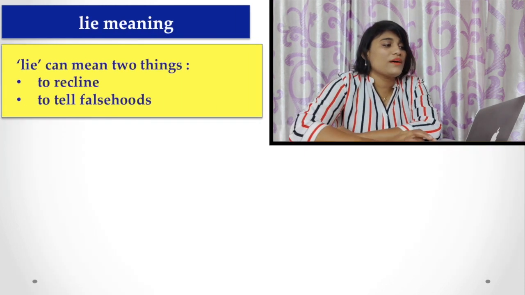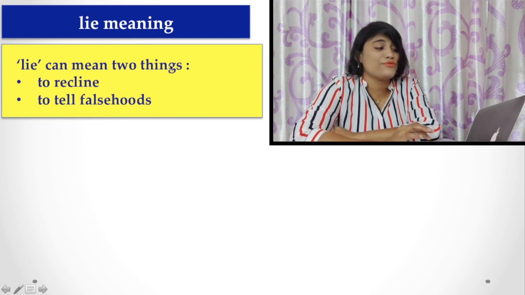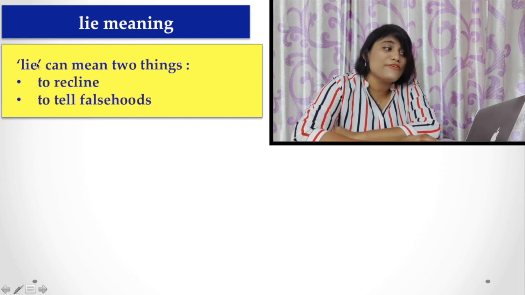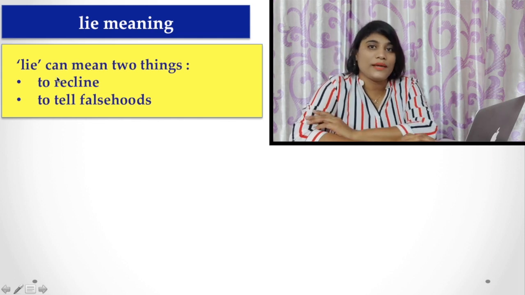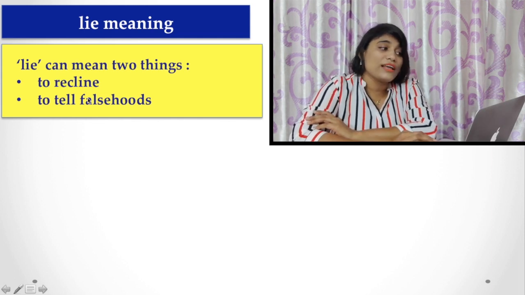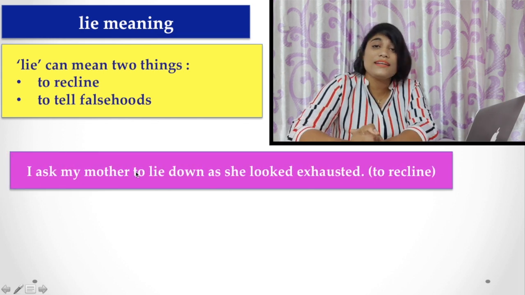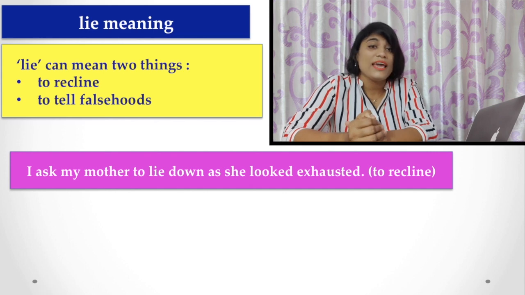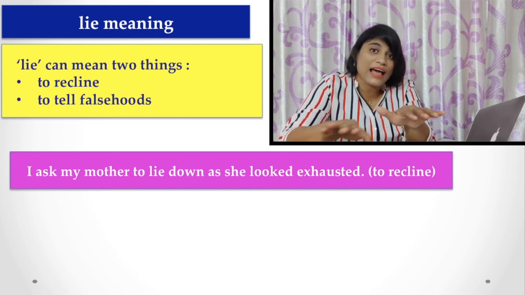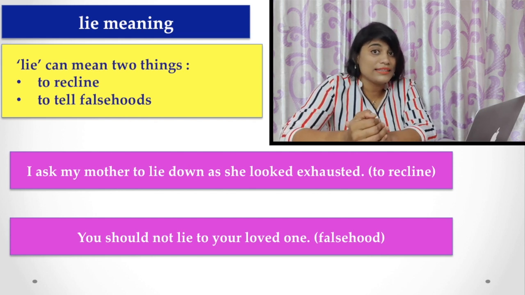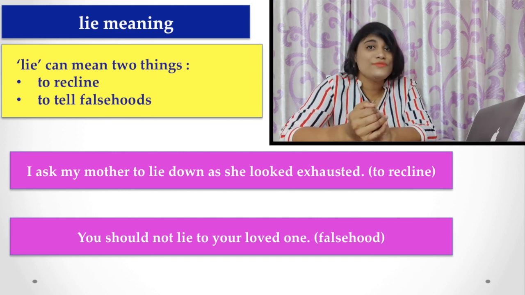Lie means two things: to recline or to tell falsehood. I have told you this verb has two definite, different meanings. Here, I asked my mother to lie down as she looked exhausted. Here, this sentence means to recline. And you should not lie to your loved one. That means you should not tell wrong things to your loved one.